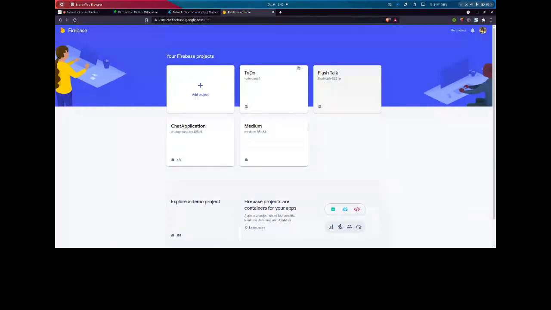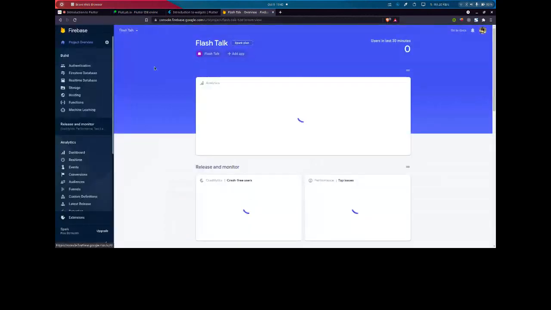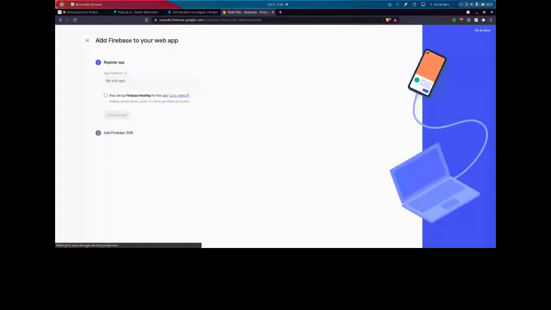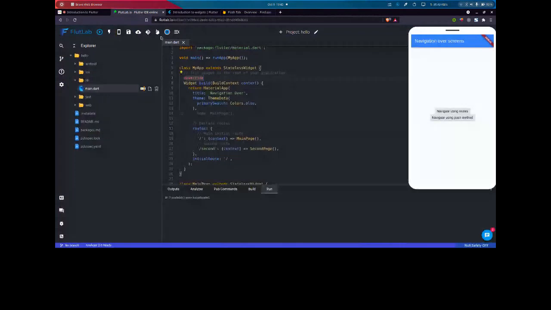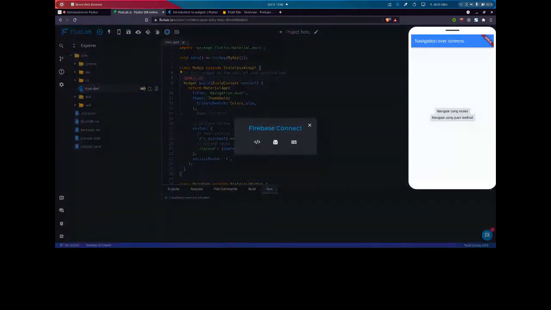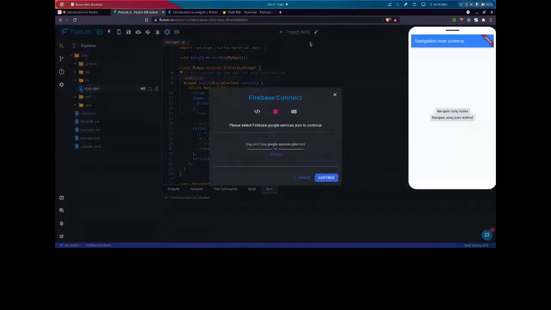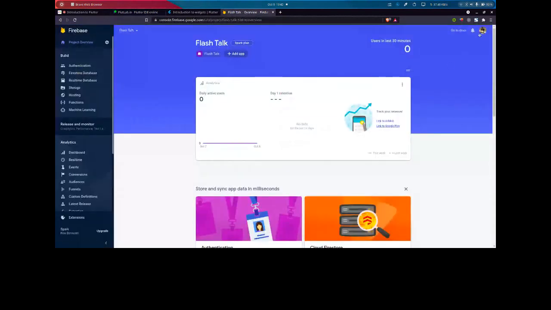Let's go to one of my projects. Let's say I have a project which is a chat application. Inside this project, you can integrate the app from here. You can click on add application, click on Android application, and then add some of the details. It will get implemented like in FlutLab, which also has the option for Firebase integration. Back in Firebase, you can connect this application to Android. Let's say I want to connect this application to this Firebase, so let's create a new application.